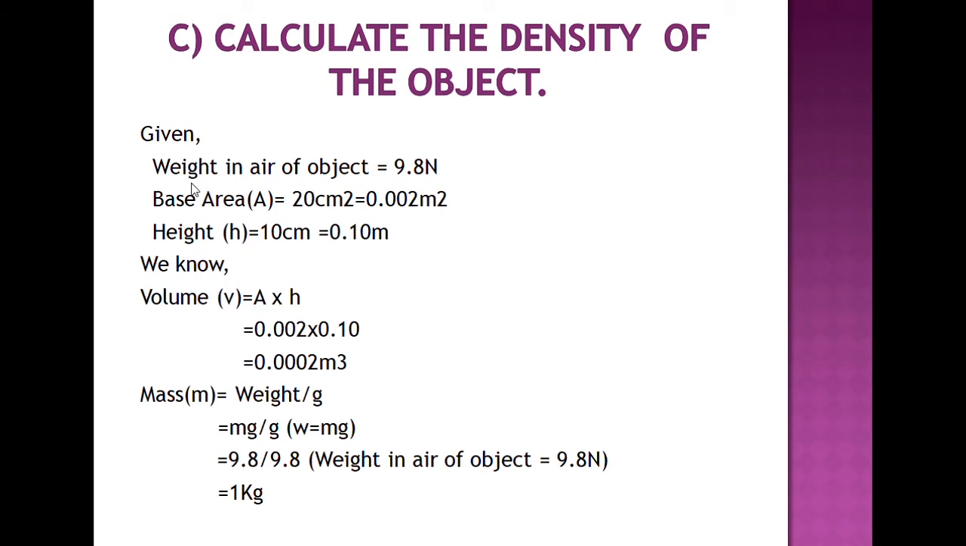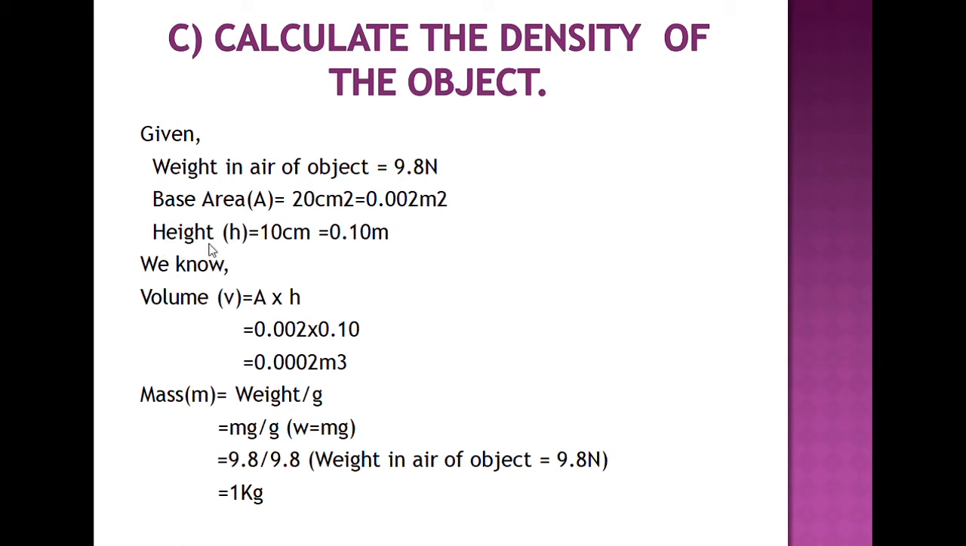Now, question C is to calculate the density of the object. You have to find the density of the object through mathematical analysis. The object's weight in air is 9.8, which is given in the stem. The base area is 20 centimeter square. You can get the meter square unit by dividing 20 centimeter square by 10,000.